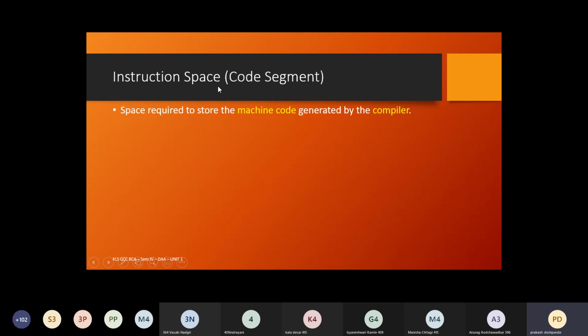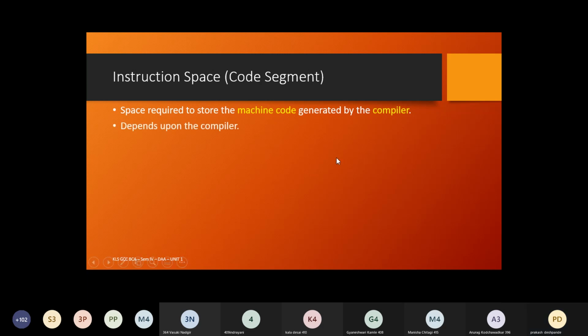So the instruction space is the amount of space required to store that machine code which gets generated after the compilation is successful. The code segment is nothing but the machine code, and the amount of space taken by that is the instruction space.